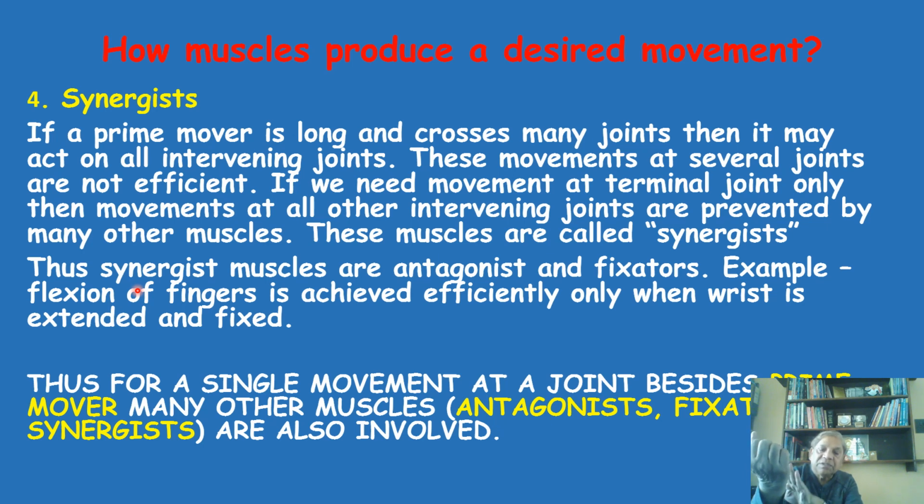That means they are crossing the wrist joint, the intercarpal joints, the carpo-metacarpal joint, the metacarpophalangeal joint, and the interphalangeal joints. So many joints are crossed by these long muscles and their tendons. So when you produce the movement of flexion like this, you also try to produce a fist, a tight fist. You produce the tight fist like that.